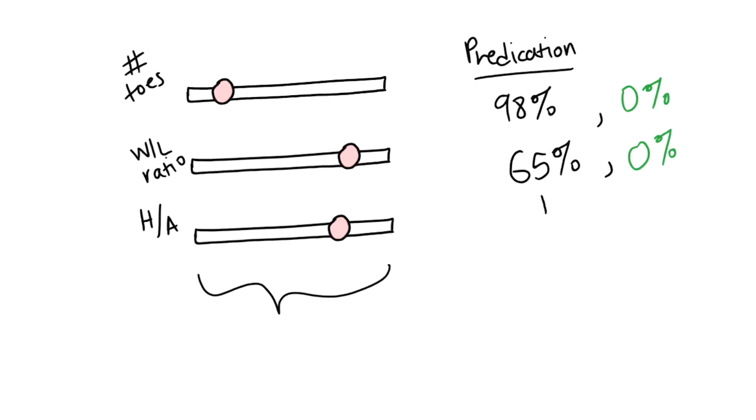So to summarize the supervised parametric learning algorithm, we called it supervised because we have inputs and known outputs. And we called it parametric because we were using trial and error to get the right amount of weight for each factor. Additionally, when we say parametric, we're saying that we have a number of predefined parameters, which in our case is going to be the number of toes, win-loss ratio, and home and away. So we have a set of predefined parameters before we start our prediction.